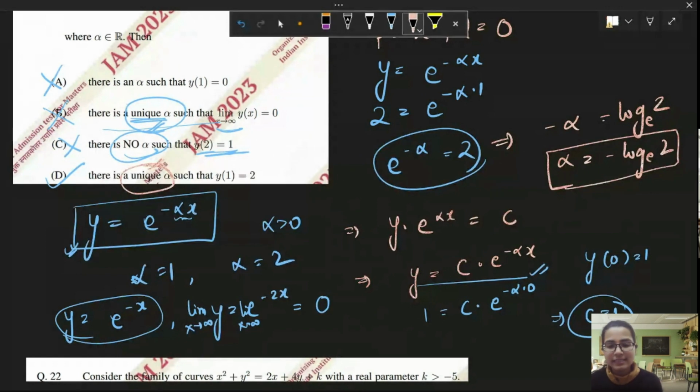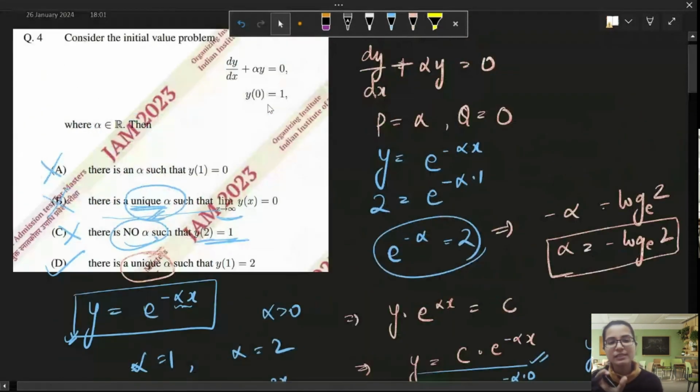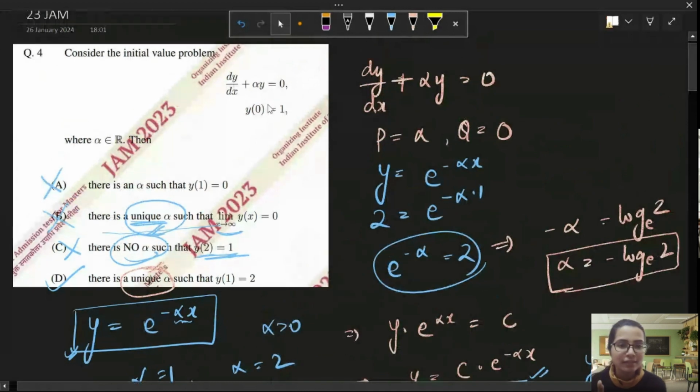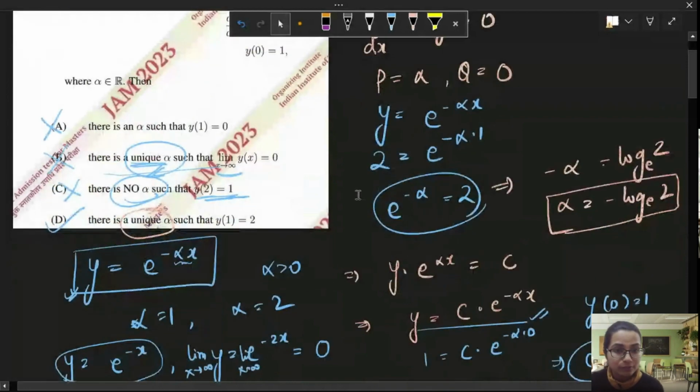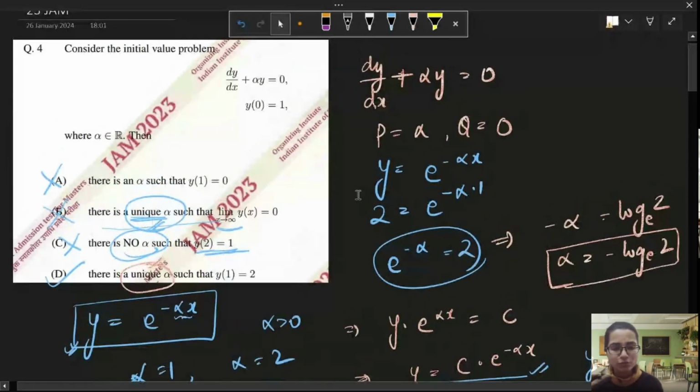This was a really easy question. You just needed to find the solution. As long as you see a differential equation which is easily solvable, you just solve it and check the options. That's the correct way. We'll also see questions where you do not need to solve the differential equation, because it is not always possible to solve a differential equation and go with the options.